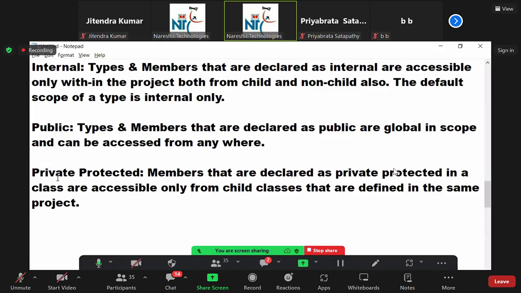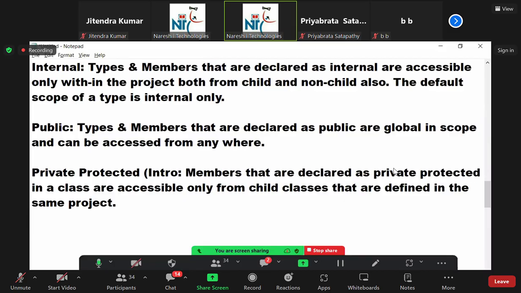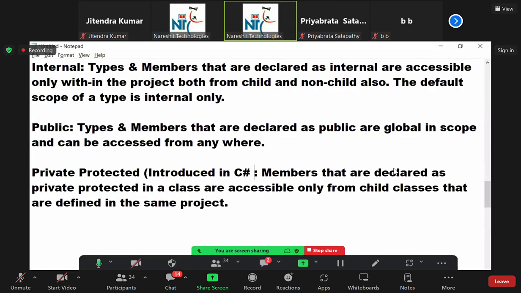What is the difference between protected and private protected? You understood? Protected means any child class, same project, another project also. Private protected means only same project child classes. Actually, these are introduced in C# 7.3. Earlier we don't have these. They were introduced in the C# 7.3 version.